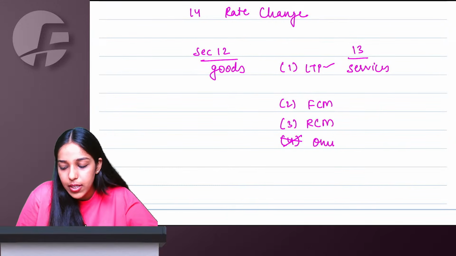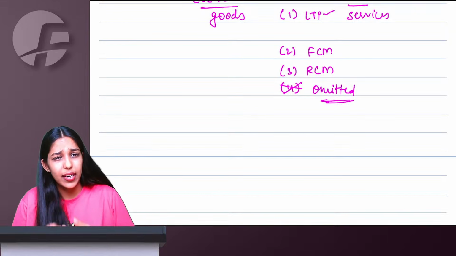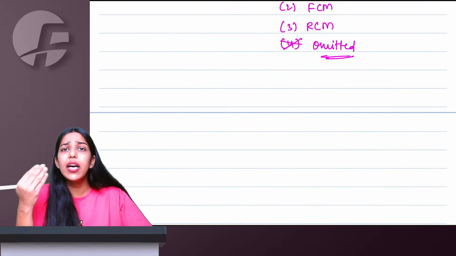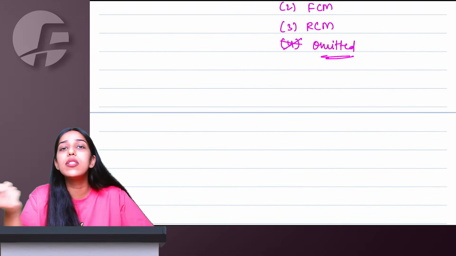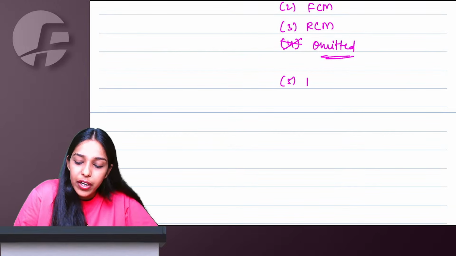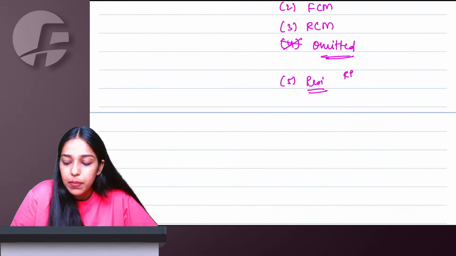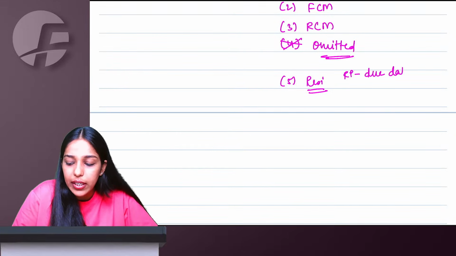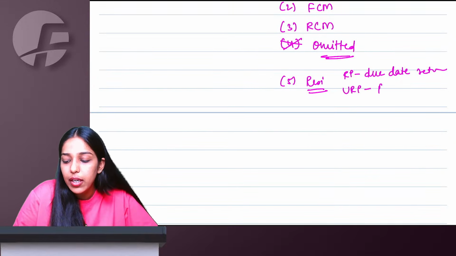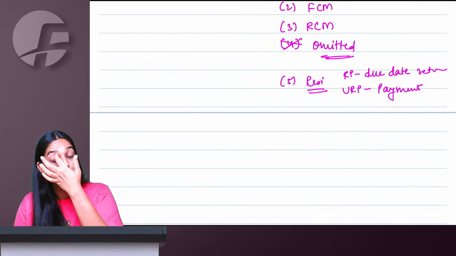Subsection 4 was for vouchers, now omitted because vouchers are neither goods nor services, not taxable only. If they are redeemed, then the redeemed goods or services are taxable. Vouchers in themselves are not taxable. Then subsection 5 talks about residuary points, something not covered anywhere. For a registered person, we will say due date of filing return, and for an unregistered person, there is not even a due date. So whenever this unregistered person is making the payment, that only has to be considered as the time of supply.